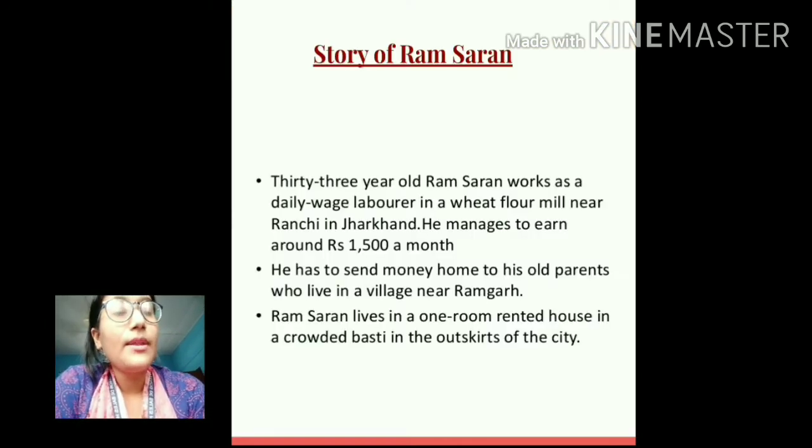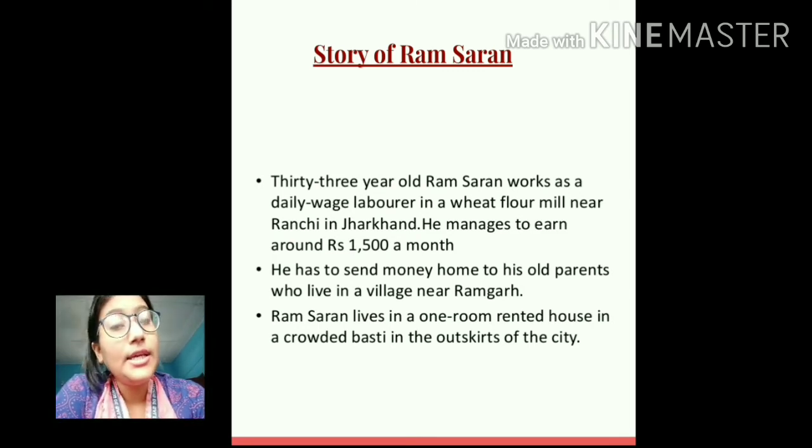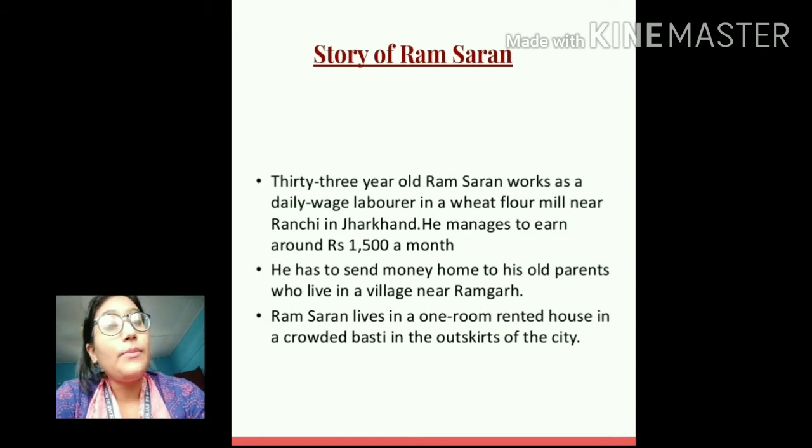So students, in the urban case we will study the story of Ramcharan. Ramcharan is a person of age 33 years who works as a daily wage laborer in a wheat flour mill near Ranchi in Jharkhand. The factory we saw in the picture was basically a wheat flour mill, where Ramcharan works as a daily wage laborer. He manages to earn around rupees 1500 per month. That means Ramcharan's monthly income is only rupees 1500.